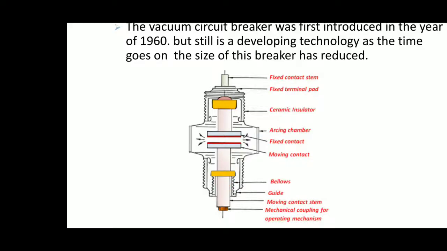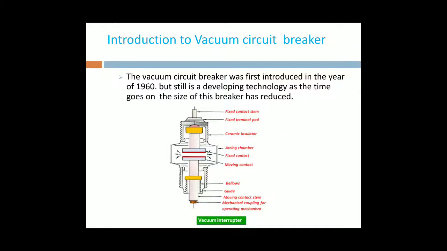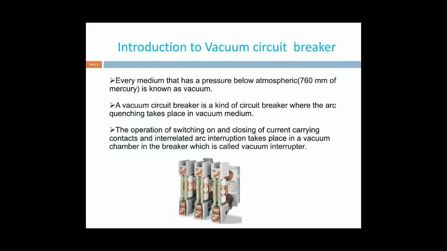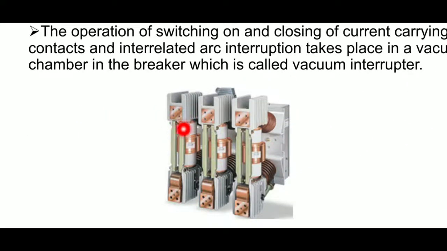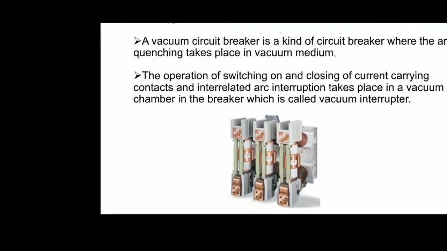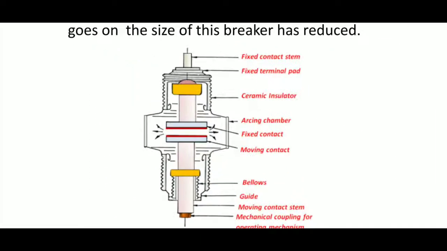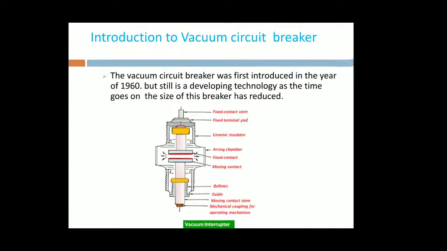This is the construction of a vacuum interrupter. Practically the vacuum interrupter is like this. It is placed in between the inlet and the outlet. And these are all the inner parts of the vacuum interrupter.